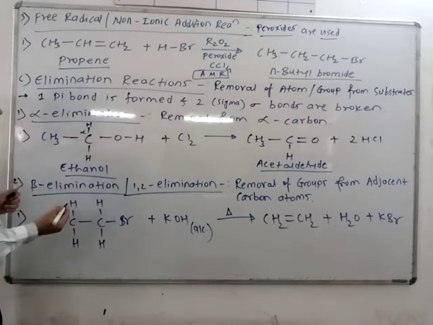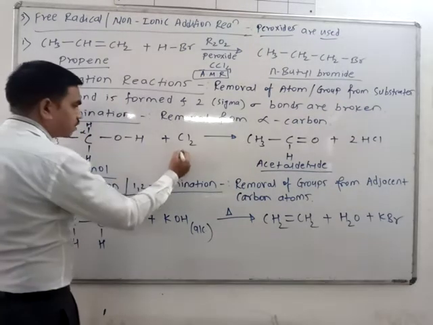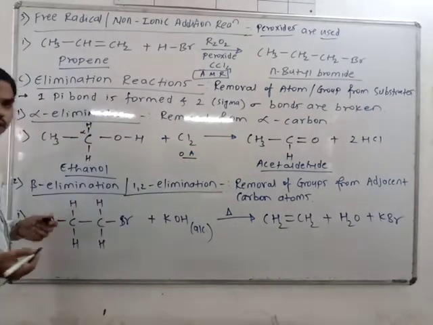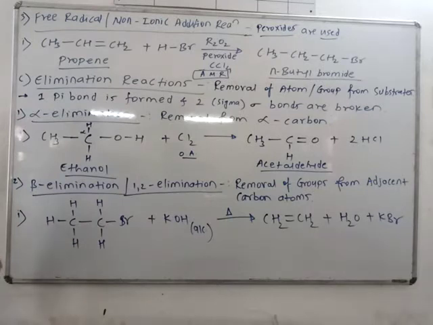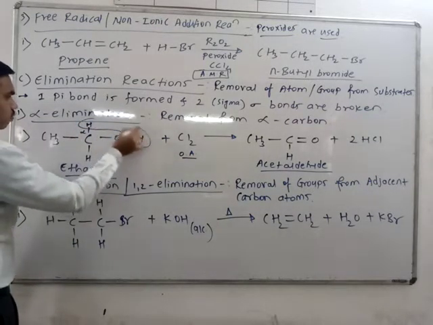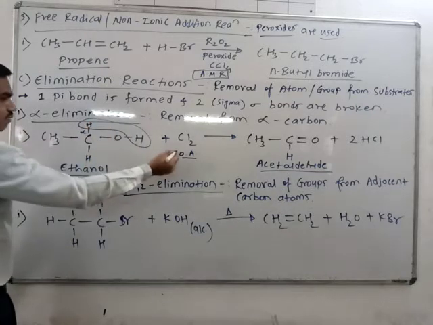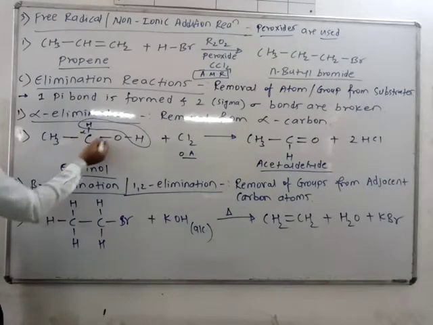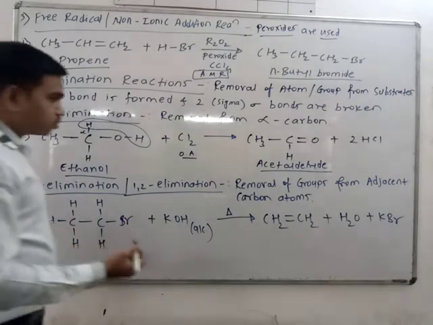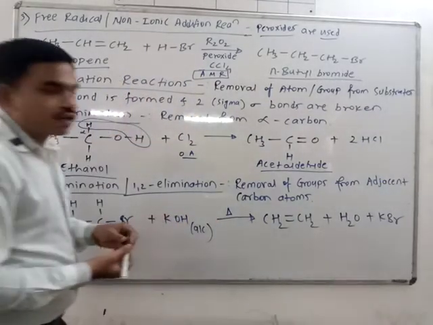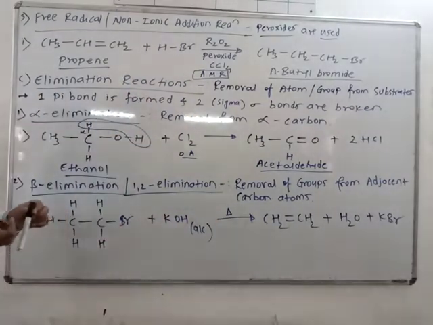Okay. And I am treating this ethanol with a strong oxidizing agent like Cl2, that is chlorine. As you know, there is a removal of H2. Now this H2 will remove here. It will combine with Cl2 to form 2HCl and here formation of CH3CH double bond O. So acetaldehyde is formed, and this is a best example of what?